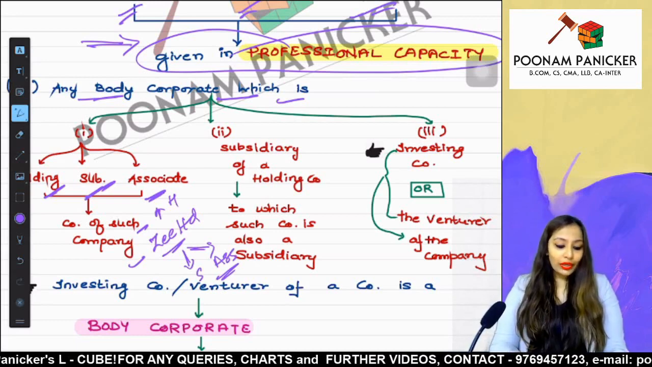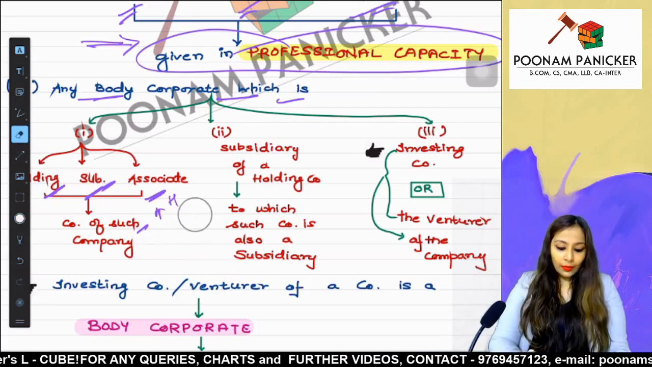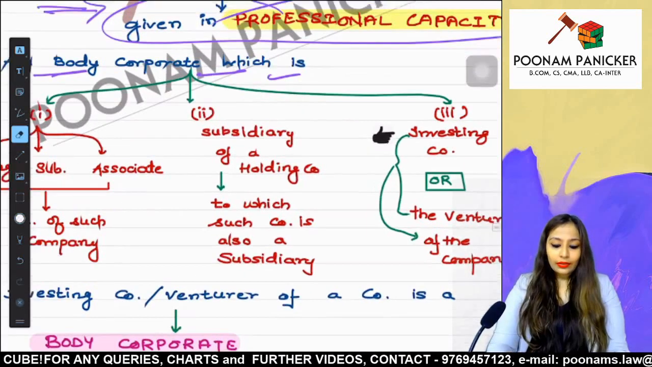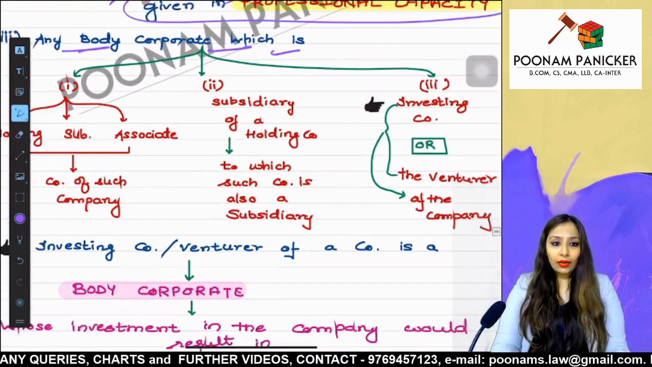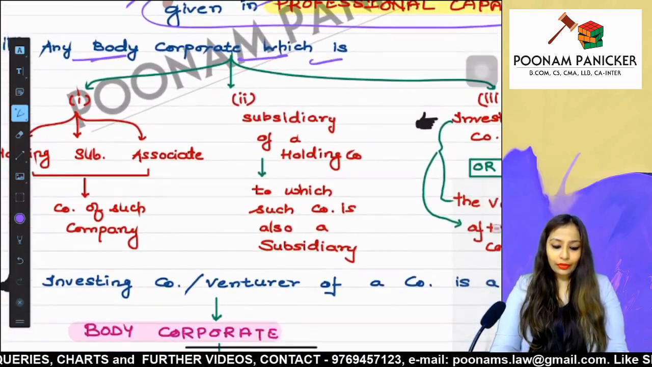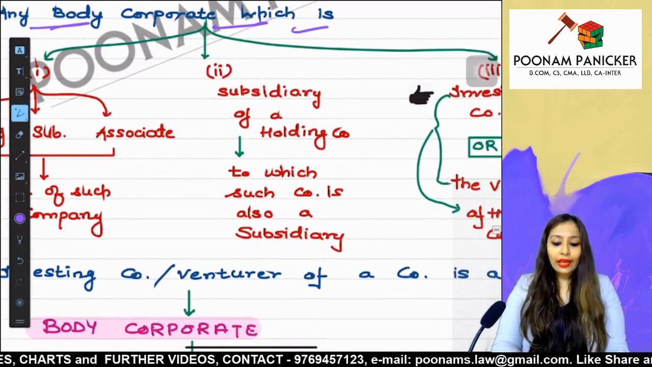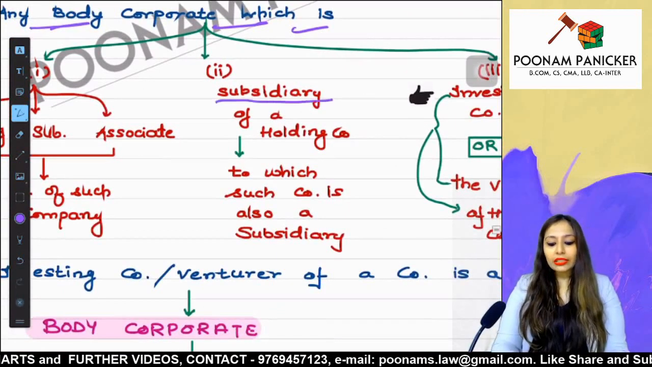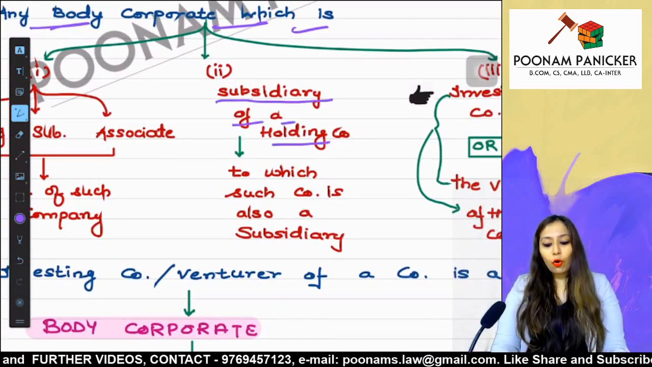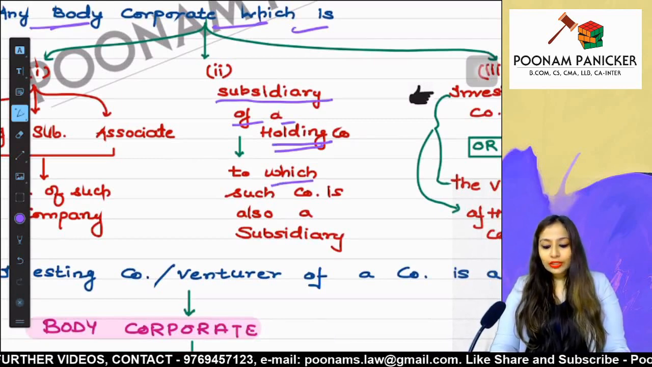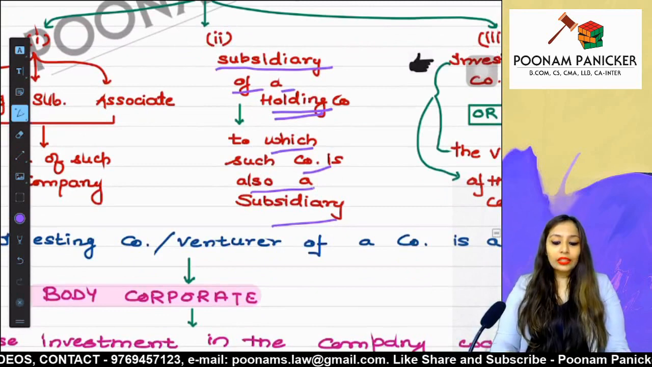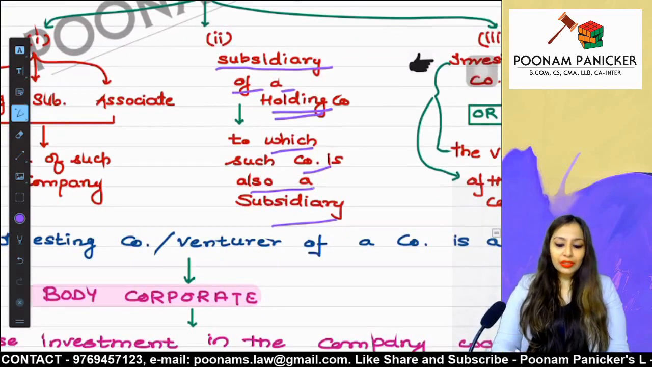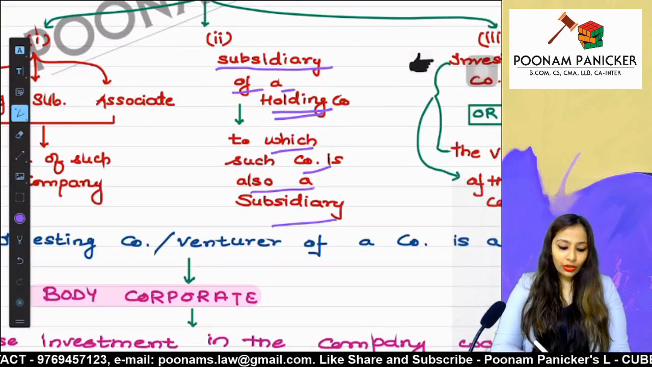Next point over here is a little tricky. Have a look. What is it saying? Any body corporate, if you just read the section, this is what it says: any body corporate which is the subsidiary of a holding company to which such company is also a subsidiary.